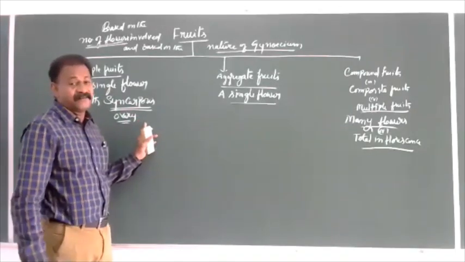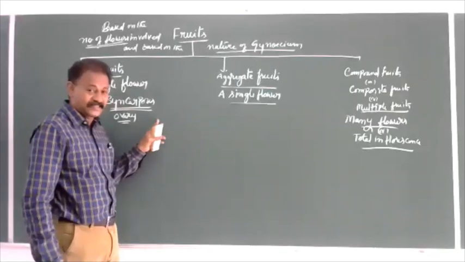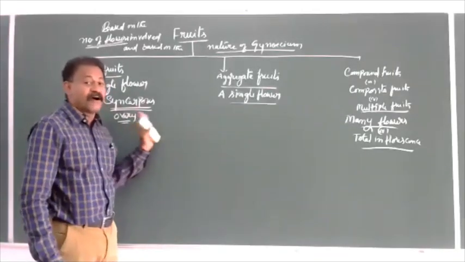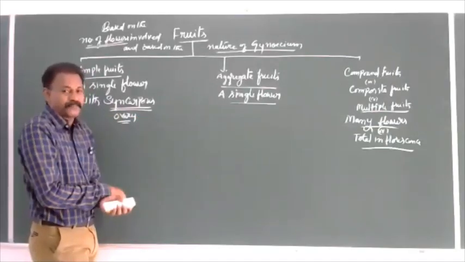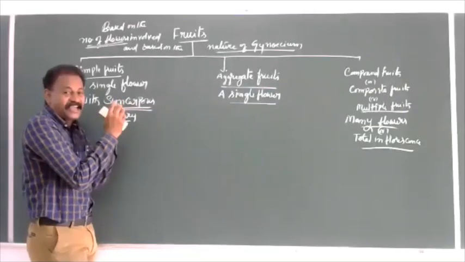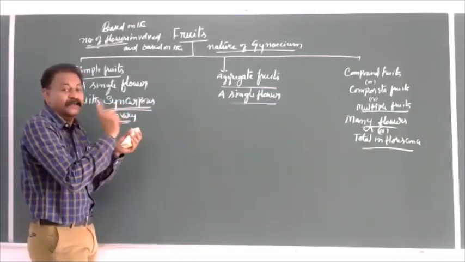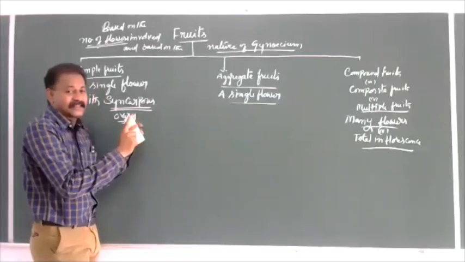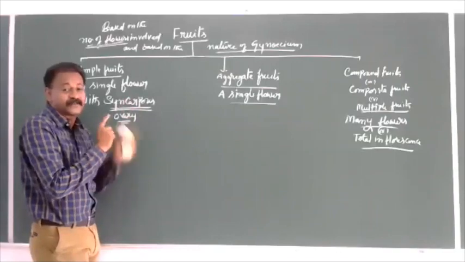In a flower, maybe a single carpel or 2 or 3 or 4 or 5, but all these carpels appear like a single carpel. Such a condition is called, it means by fusion, by joining. So many carpels join together and appear like a single carpel. Such condition is called syncarpous ovary or syncarpous gynoecium.